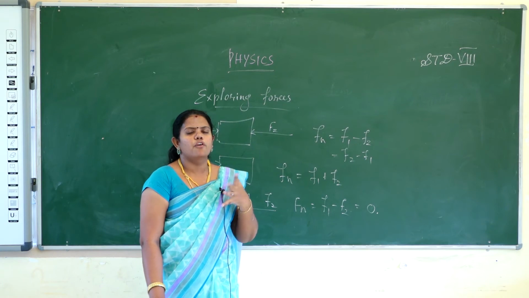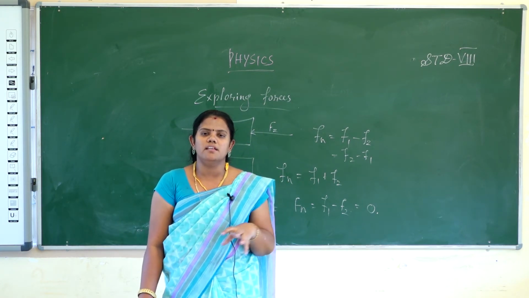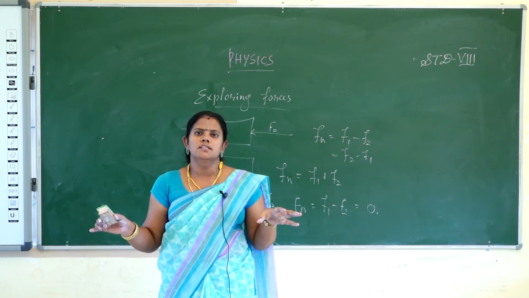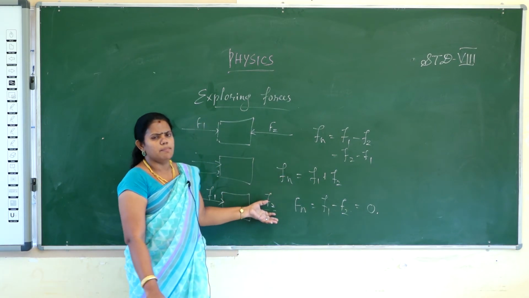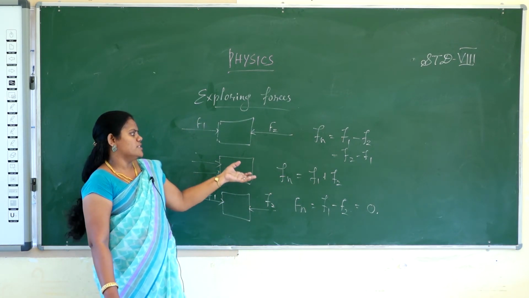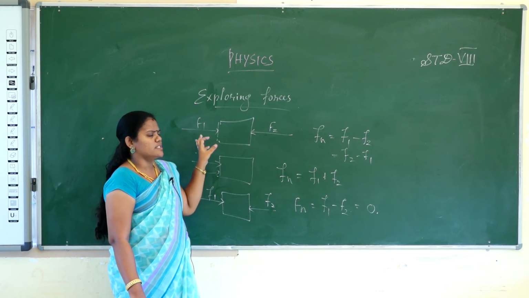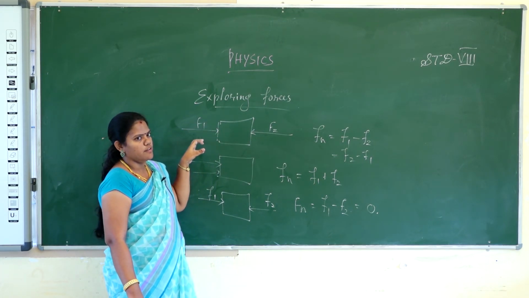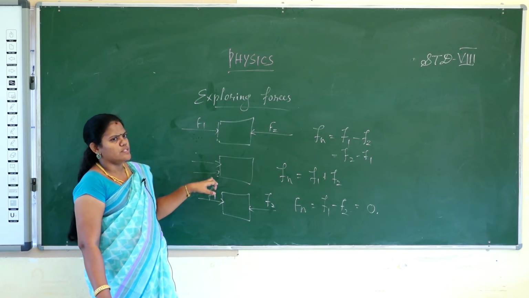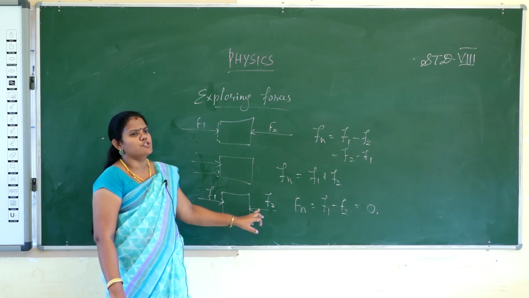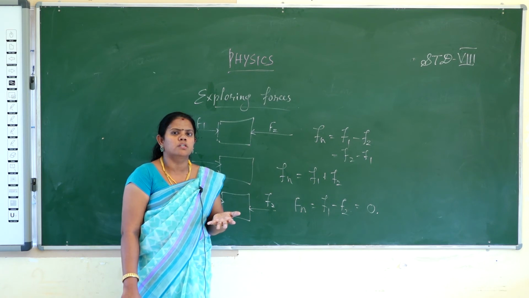For example, 4 or 5 forces may act on one object. The addition of all the forces gives the net force. That is the exploring of forces. I will give some examples. First, the same two forces: one person applies force on one side, another person on the other side. Then two persons apply force on one side, and a third applies the same force on the other side. Consider more and more cases.